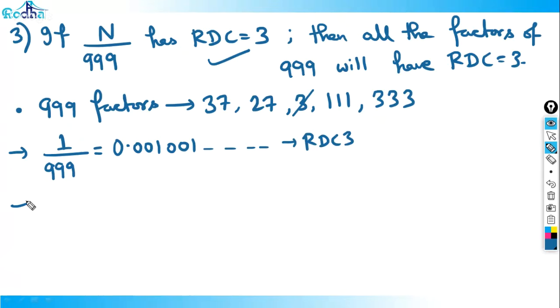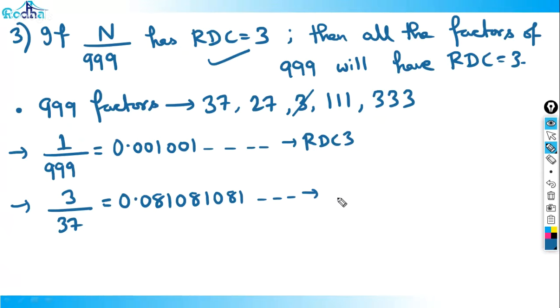Now if I take any factor of this triple nine here, if I take 3 by 37, now see in the calculator what is the value. Everyone check in the calculator what is the value. You'll come to know what I'm saying. 3 by 37, what is the value? The value is 0.081, 0.081, 0.081, and so on.